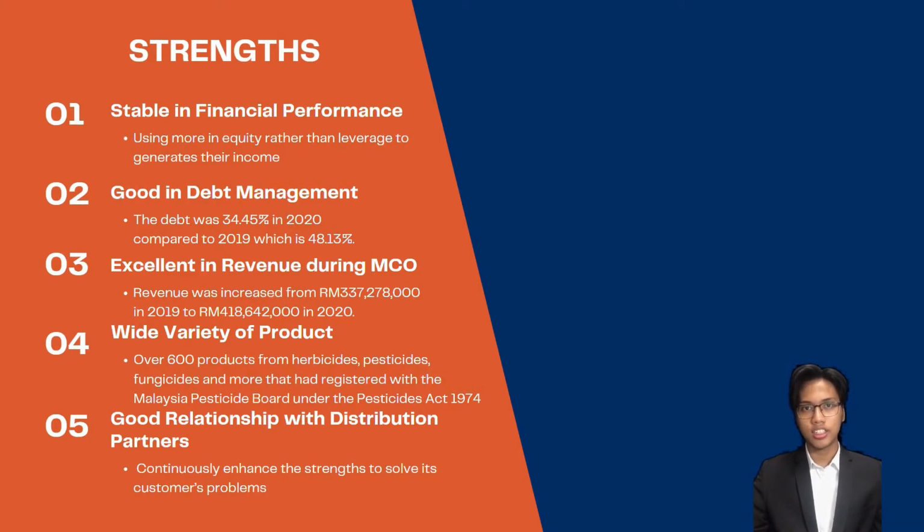The third one is excellent revenue during the movement control order. The total company's revenue increased from 337 million 278,000 in 2019 to 418 million 642,000 in 2020. Therefore, agriculture activities are allowed to operate during the MCO period. The company's agriculture segment revenue increased significantly in 2020, strongly supported by the research and development that expanded the number of product registrations.